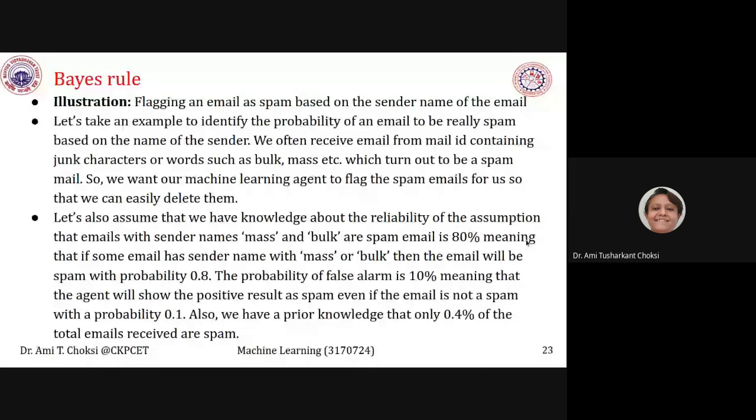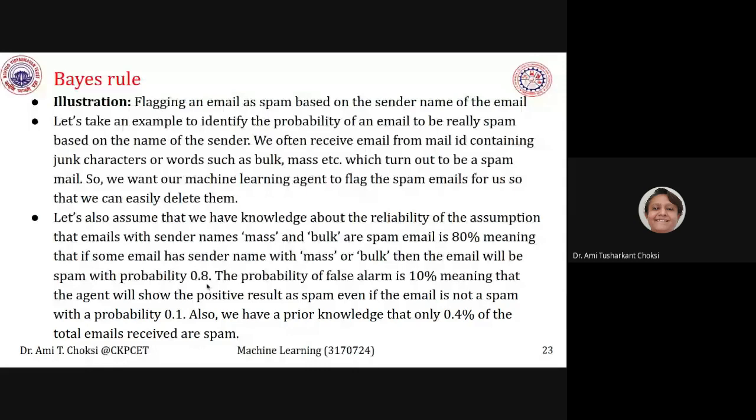Meaning if some email has sender name with mass or bulk, then the email will be spam with the probability 0.8. This is just assumption. Typically, we used to say that names are like Ami, Om, Sumit, Shivam, something like these are the names. So here, the names mass and bulk, if they are the senders, then the probability of that is 80%, or we can say it is 0.8.